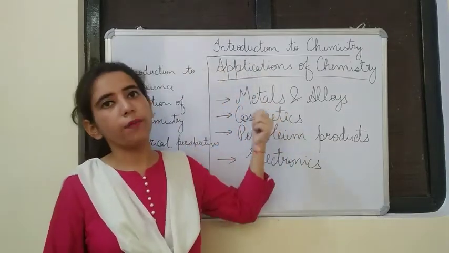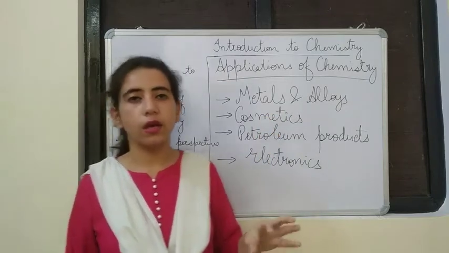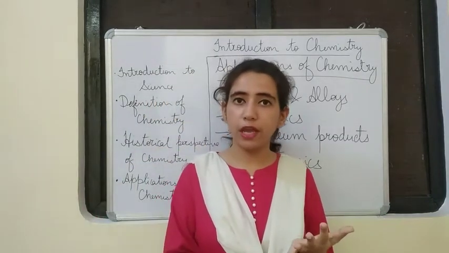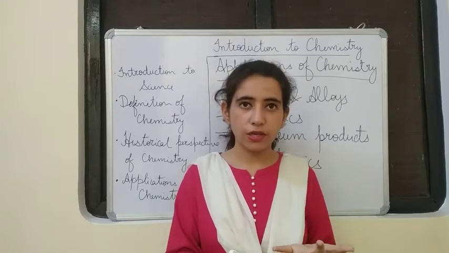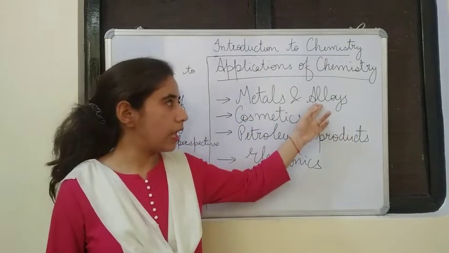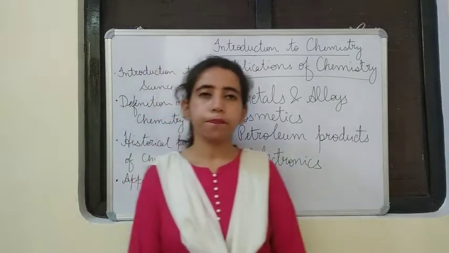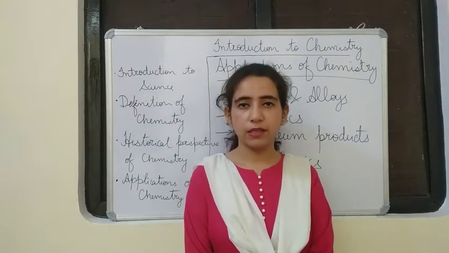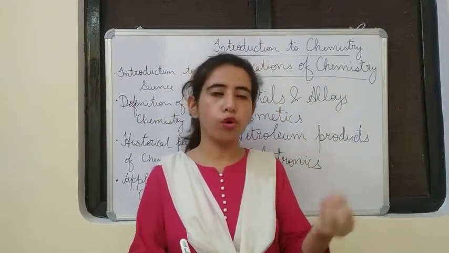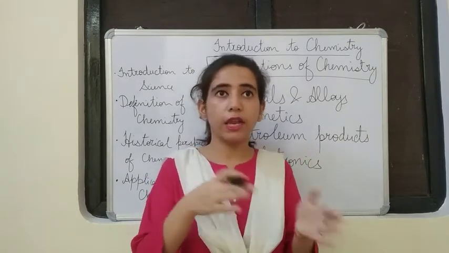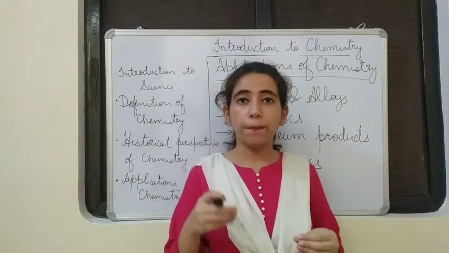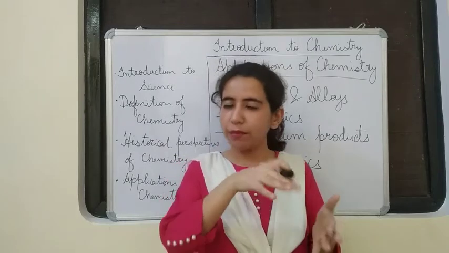And you know where metals are used? They are used mostly in automobiles and in industries. And the second thing is alloys. Now what are alloys? Alloys are substances that are made by mixing 2 or more metals, or metals and non-metals.